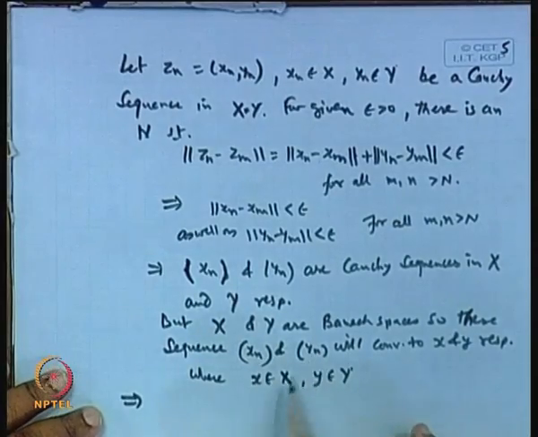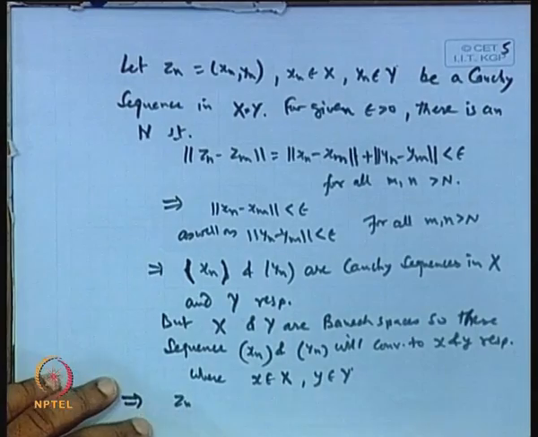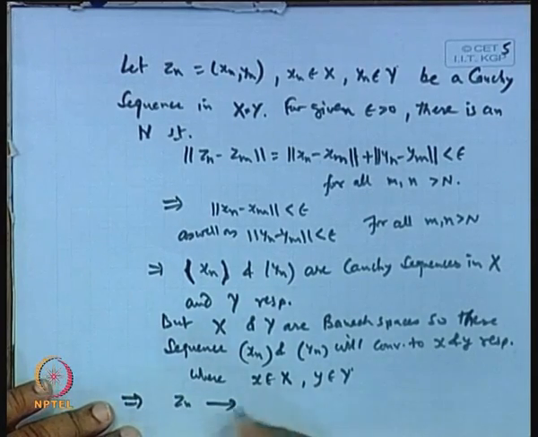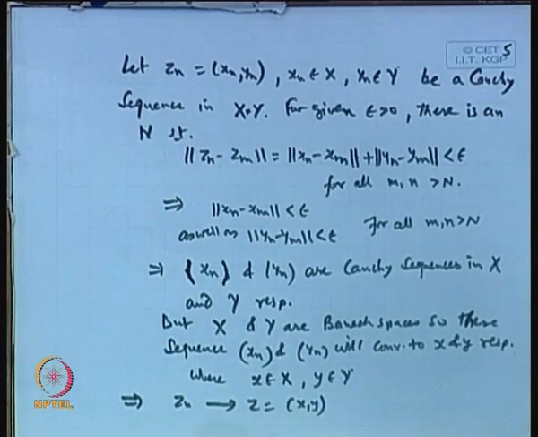So, our sequence Z n will converge to Z, which is (x, y). Is it okay or not?